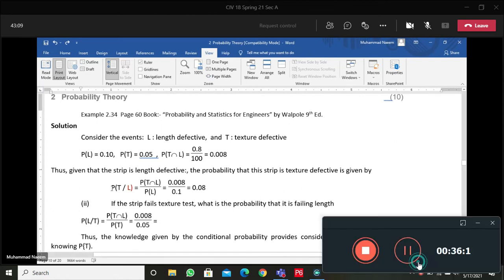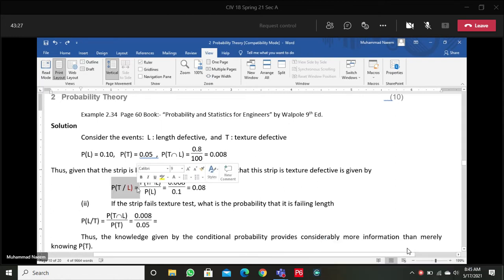What we need for our required probability. Next, apply the formula, which is simple. In the numerator, we have the probability of the intersection divided by the probability of the event which is performed first. We have 0.1. The answer is 0.08.